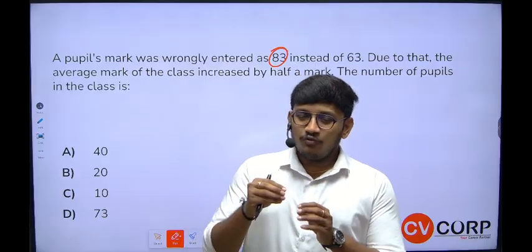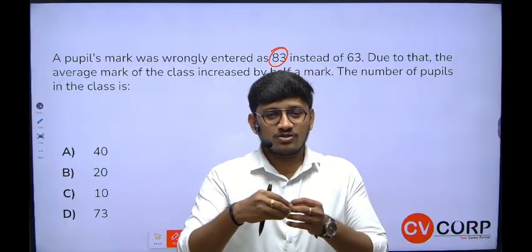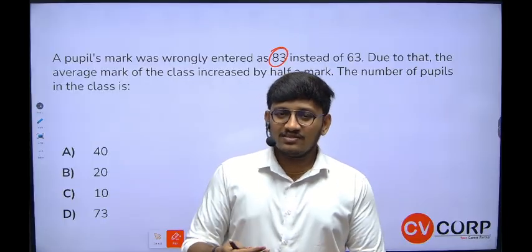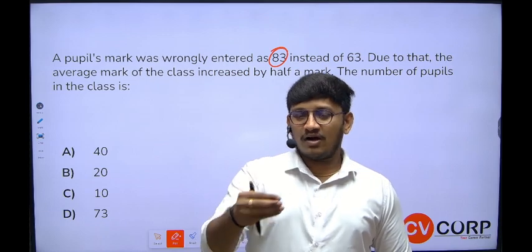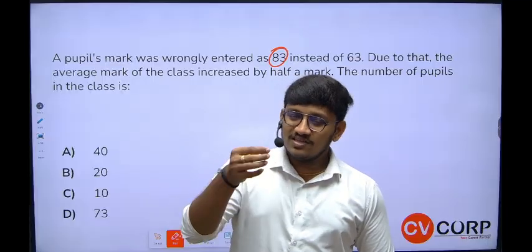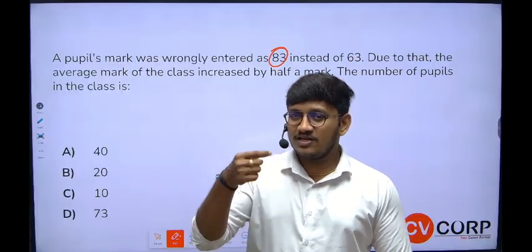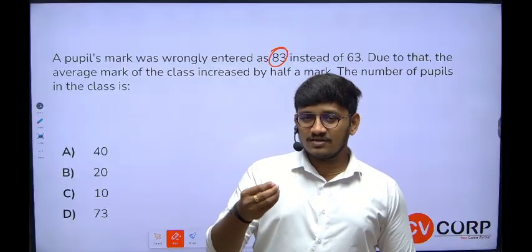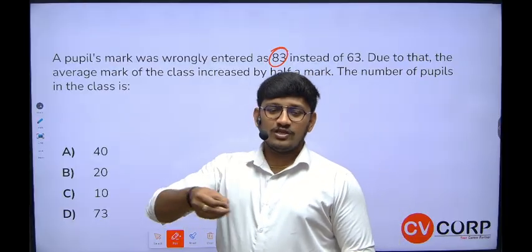When the average is increased by half a chocolate, everybody in the class should be increased by half. So you should give those 20 chocolates, half to each and every student.